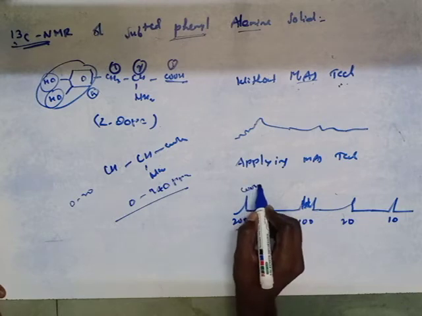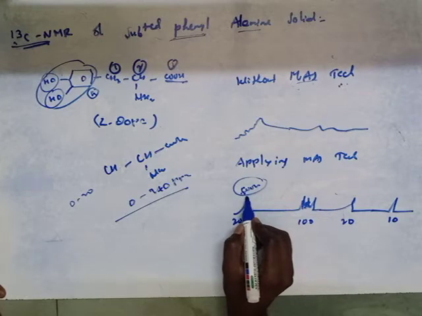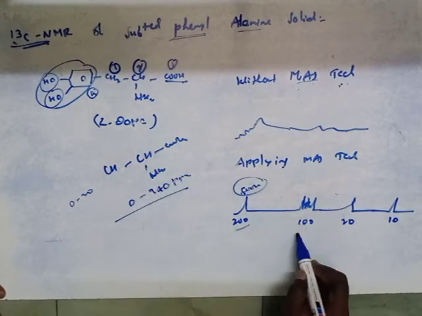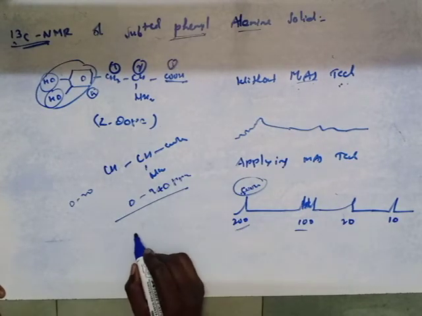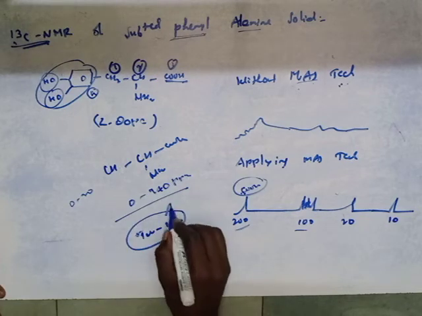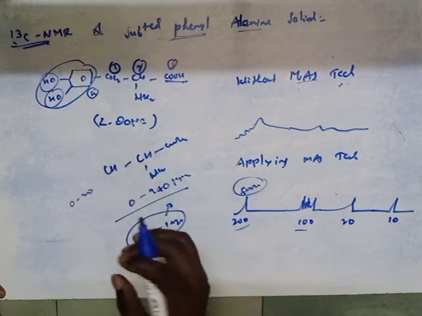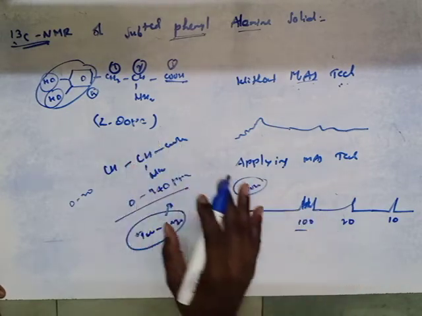This is the COOH carbon, and the ring carbons will be nearly 100 to 120, 130, based on the electronegativity and electron withdrawing groups. Based on the electronegativity and withdrawing groups, the chemical shift value will vary.